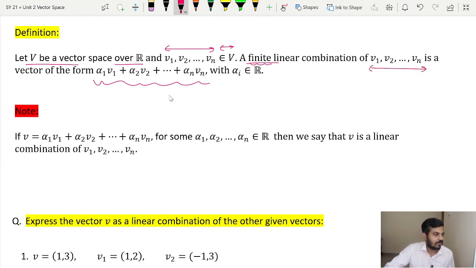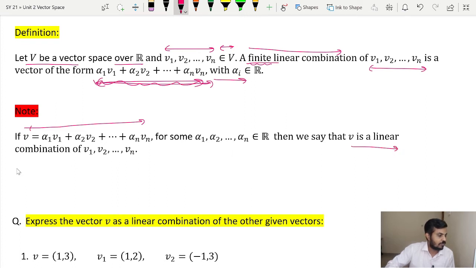Or in other words, the summation contains only finitely many terms, thus it is called a finite linear combination. And how is it defined? It is defined in this way, with the alpha i being real numbers. And a note which I have told you right now: if v can be written in this form, then we say that v is a linear combination of the vectors v1, v2, up to vn.